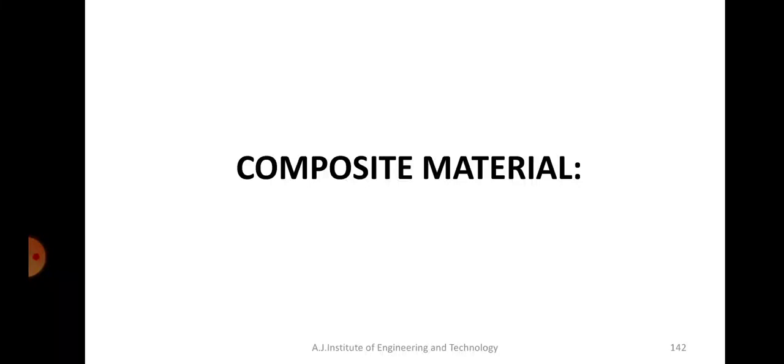But in the case of composite material, we have one part which is called the matrix, and there is another part which is called the reinforcement. They have their individual existence. We mix the matrix with the reinforcement, and they will not metallurgically mix. Reinforcement will be separate, matrix will be separate, but they are bound together and act as a single component. So we can use the properties of both reinforcement as well as matrix.